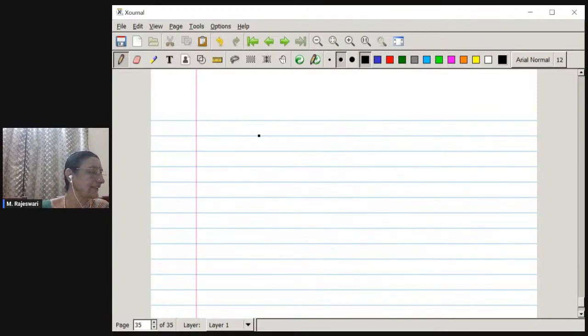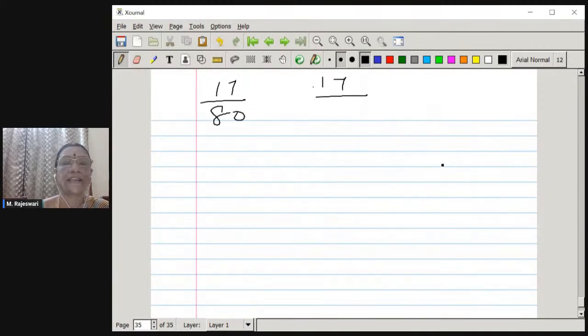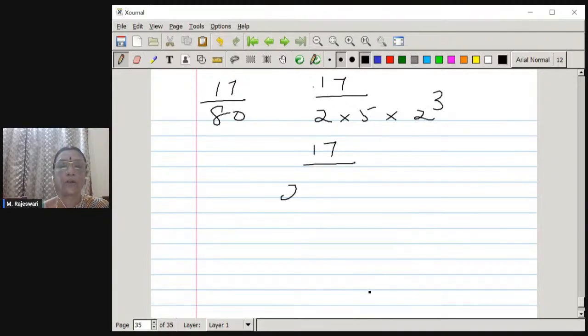Okay. Verify whether the following fractions have terminating or non-terminating decimals. 17 by 80, for example. So this 80 can be factorized as 2 into 5 into 2 into 5, 2 5s are 10, and then 10 into 8, that is 2 power 3. So it is 17 divided by 2 power 4 into 5. It has got only 4 powers of 2 as factors, and 5, and there is nothing else, no other prime number. Therefore, the decimal expansion is going to be terminating.